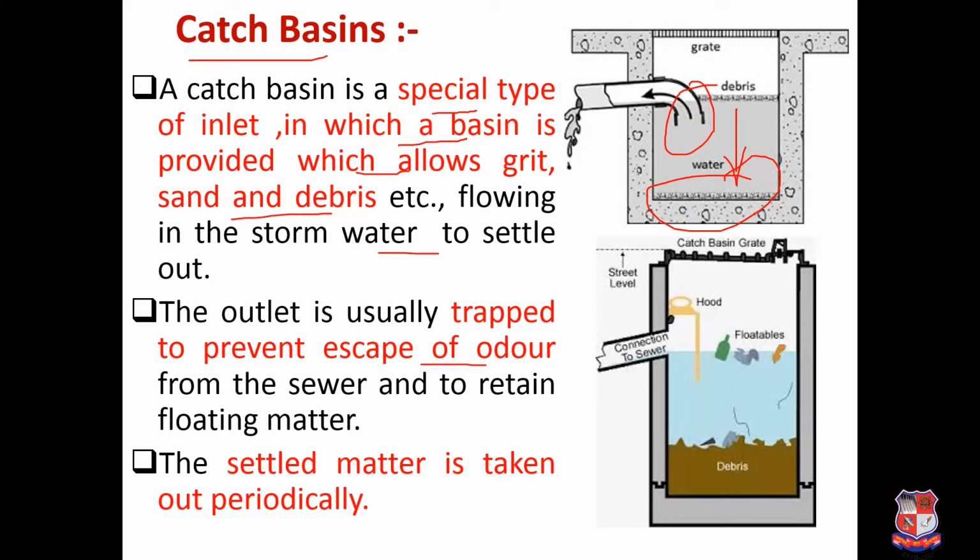The outlet is usually trapped to prevent the escape of odor, because if you are not providing a trap, then there are chances that some foul gases may enter and pollute. And also the settled matter is taken out periodically. So cleaning is very essential, because all this debris that is collected at the bottom has to be removed. So basically catch basins are nothing but inlets with the facility of settleable solids.